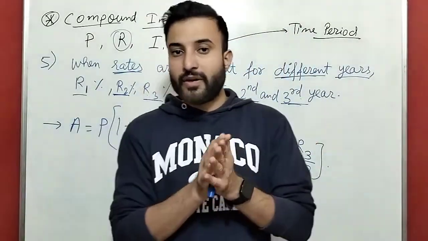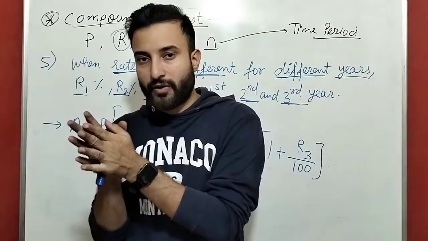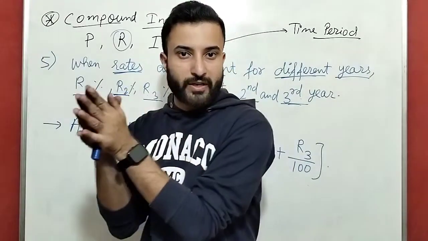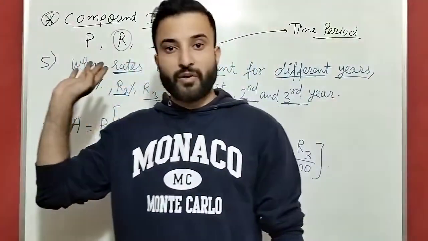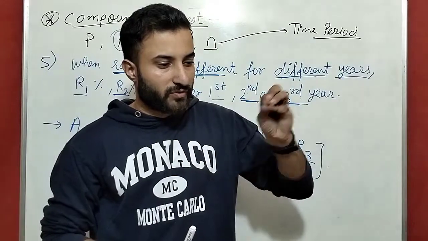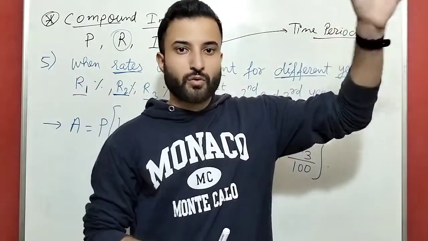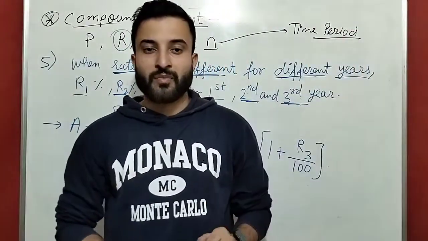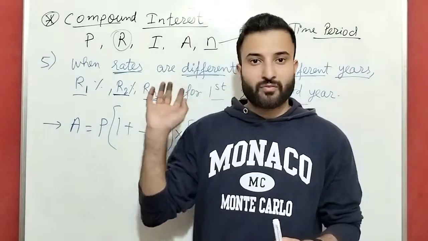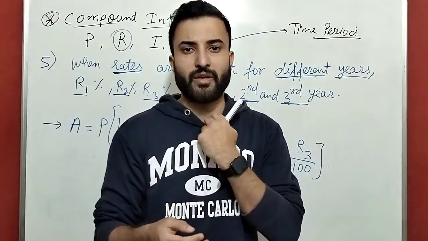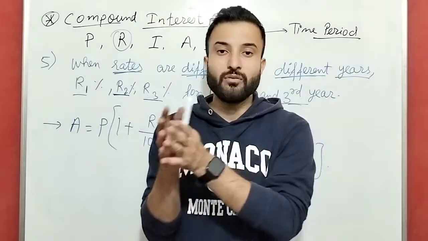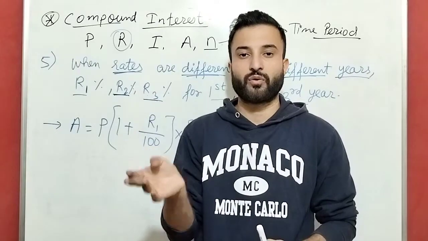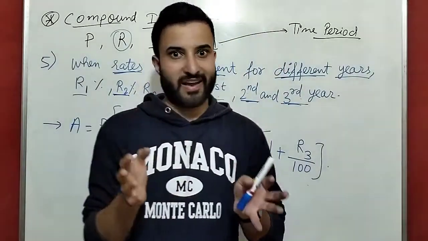Now the next video, as I have told you, the next 4 videos, each video consists of 10 questions. So in 4 videos I am going to do 40 questions of simple interest and compound interest. Starting we will do a few sums, the easiest sums, then we will go for a higher level, from beginning level to advanced level. Whatever different calculator tricks we are going to use, I will tell you all those calculator tricks also.